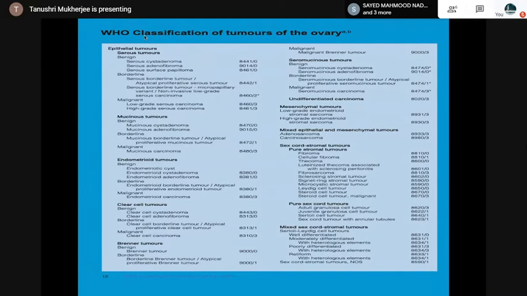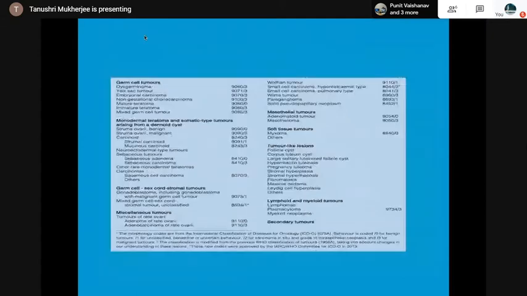Clear cell tumors again: benign, borderline, malignant. Then the Brenner's tumor: benign, borderline and malignant Brenner's, seromucinous tumors, and then the undifferentiated. And then you see the germ cell tumors: the common dysgerminomas, yolk sac, embryonal, non-gestational choriocarcinoma, mature teratoma, immature teratoma, mixed germ cell tumors. Monodermal teratomas like struma ovarii, benign and struma ovarii malignant, and the carcinoid, sebaceous tumors.